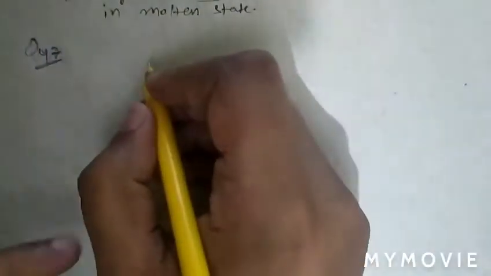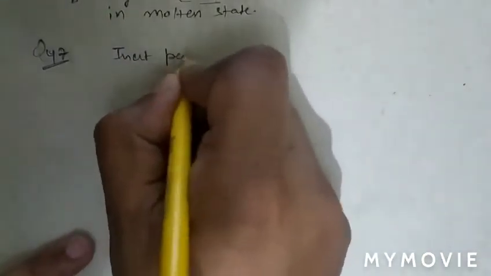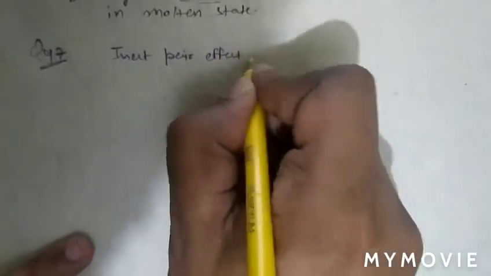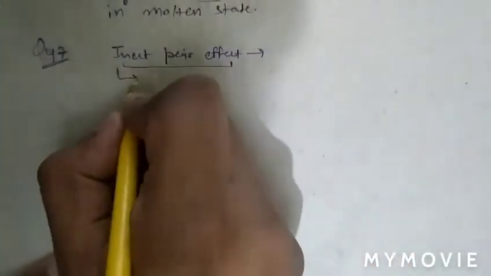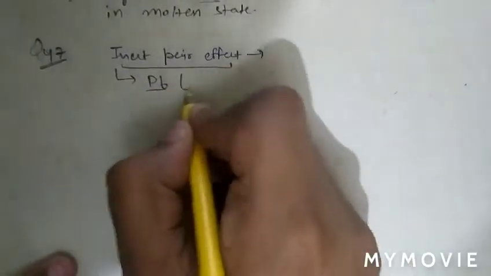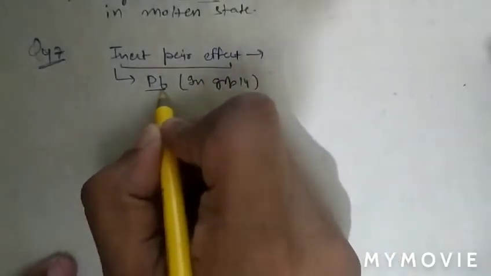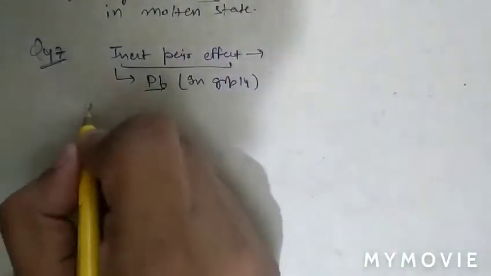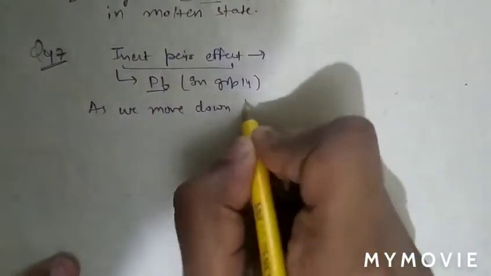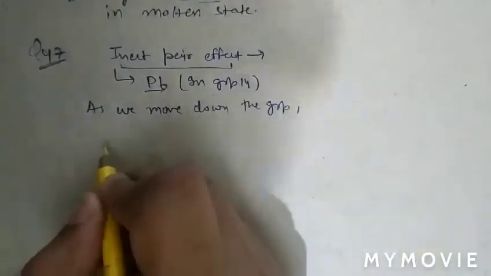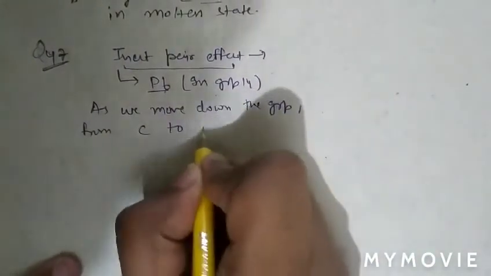See question number 47. Inert pair effect is most prominent in. As we know that inert pair effect is most prominent in case of lead in group 14. As we know that as we move down the group from carbon to lead,